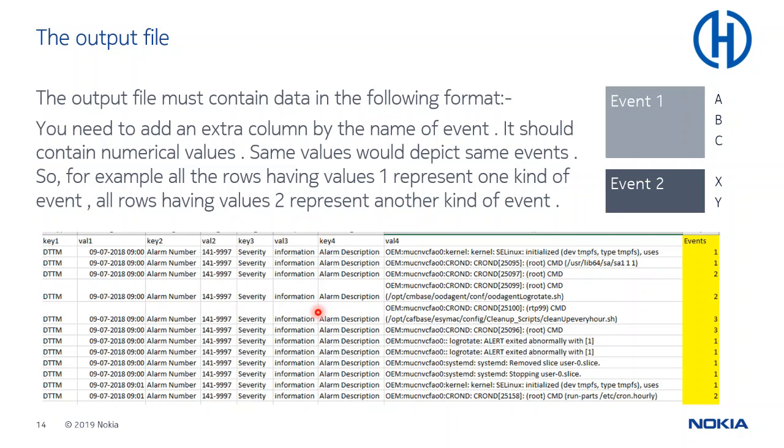The expected output is something like this. You have to make a combined file. Our output file must contain the data in the following format. You need to add an extra column named event, and group together the alarms which come together or are clustered together. The same value depicts the same event. For example, the rows having the value 1 represent one kind of event, and all rows having the value 2 represent another kind of event.